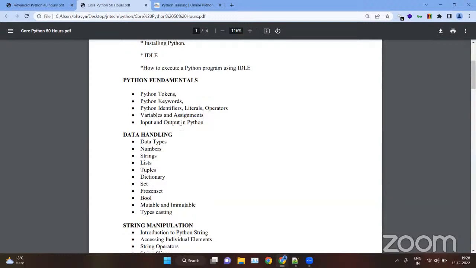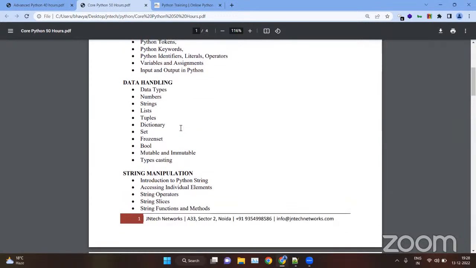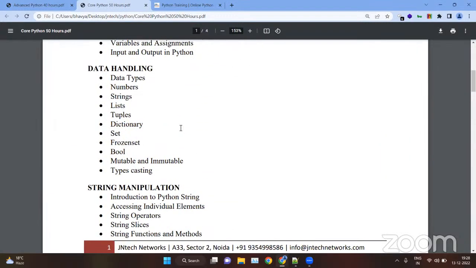Then we will see the variables, and then we will see the input and output functions in Python. That is the most important. Then we will see data handling. Data handling means data types. So we will see the strings and the numbers. Inside numbers, we will see integer, float, and complex, and then we will see list, tuples, dictionary, set, and frozen set. And then we will see the types of data types, like mutable or immutable. And then we will see typecasting.